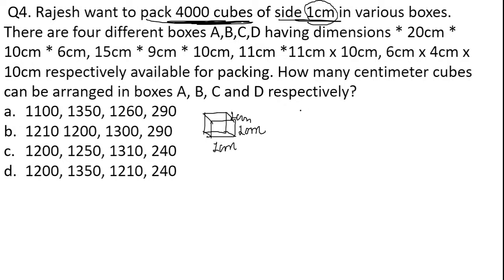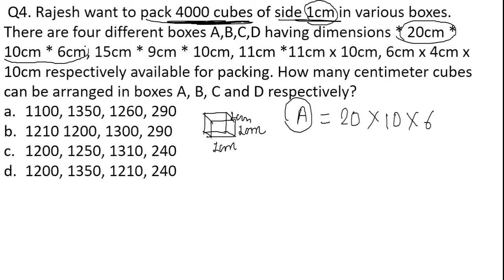The given dimensions are: first box, for example, let us consider box A, as 20 centimeter into 10 centimeter into 6 centimeter. This is the dimension of the first box. The dimension of box B is 15 centimeter into 9 centimeter into 10 centimeter.